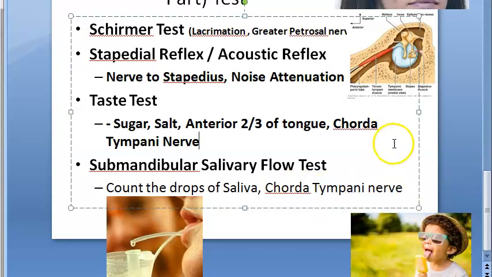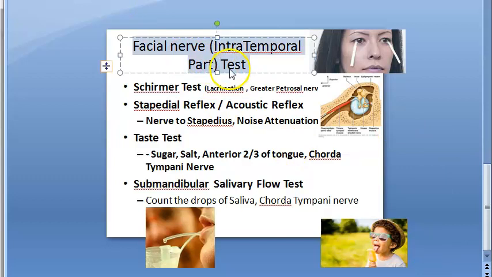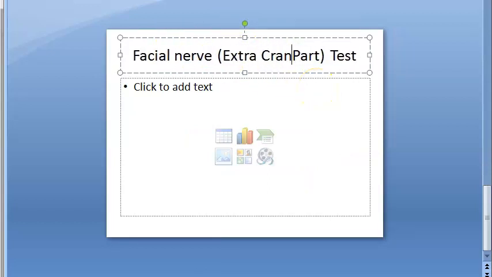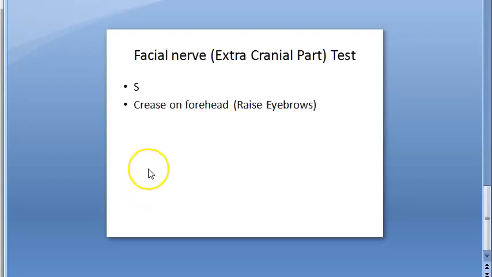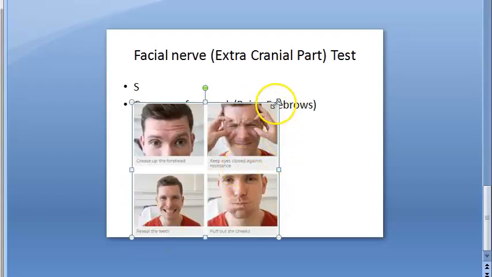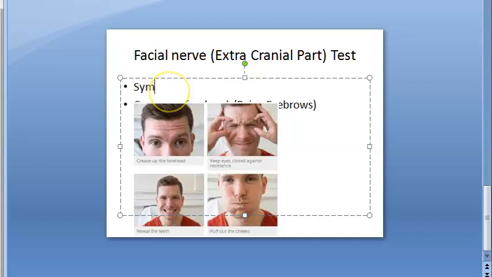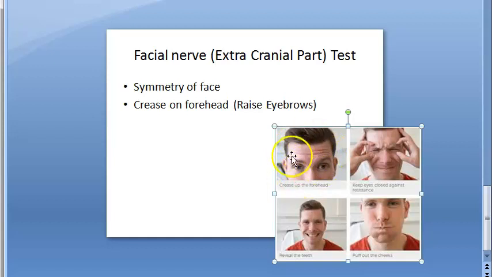In case they just say how will you check facial nerve and they don't give intratemporal part, then you have to explain everything. That time you have to add the extracranial part. That will be this one. This photograph is from the internet. Basically, you check the crease on the forehead. First you should check the symmetry of the face, left and right side. Raise the eyebrow, look at the crease on the forehead. You are more concerned with the crease on the forehead.